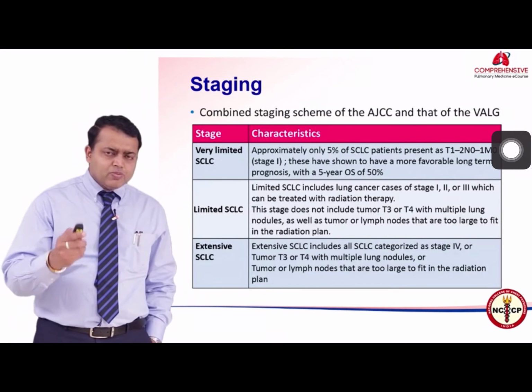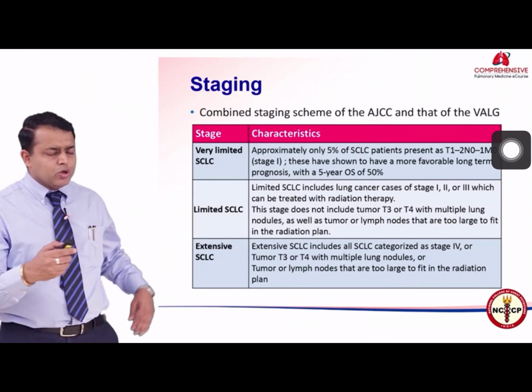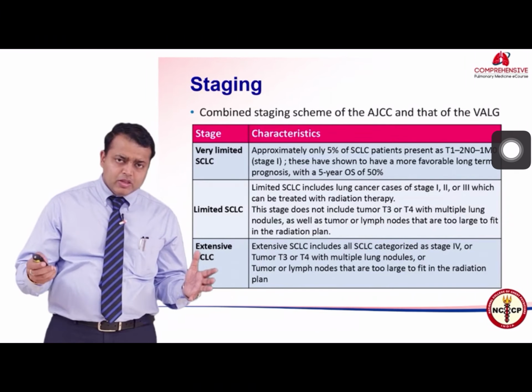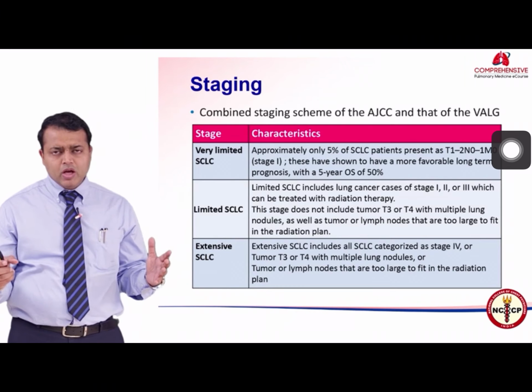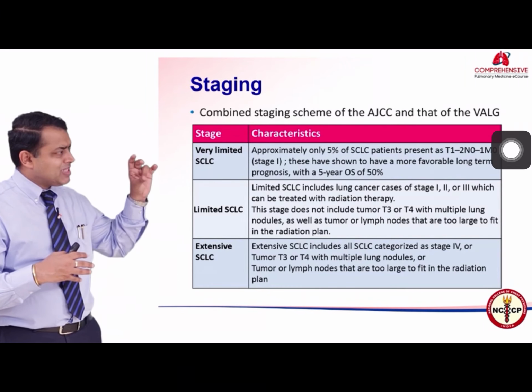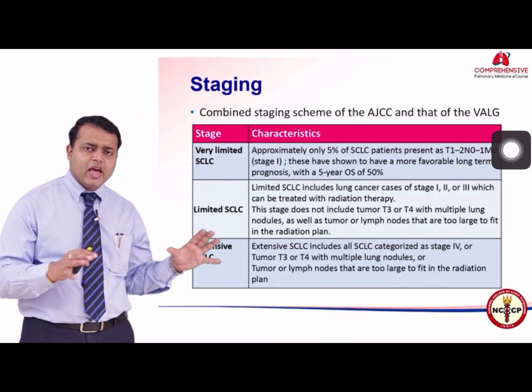However, as far as small cell carcinoma of the lung is concerned, the staging is the same as non-small cell carcinoma of the lung, but for practical purposes, the staging of small cell carcinoma of the lung has been made very simple. It is basically limited stage and extensive stage, as simple as that.